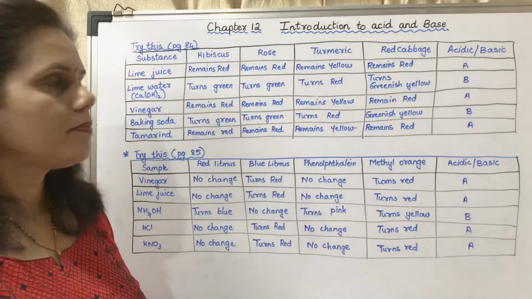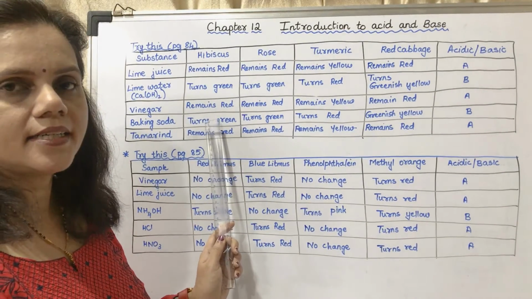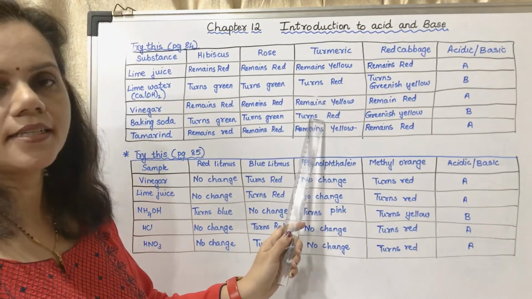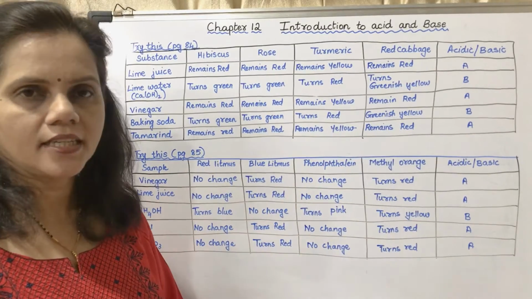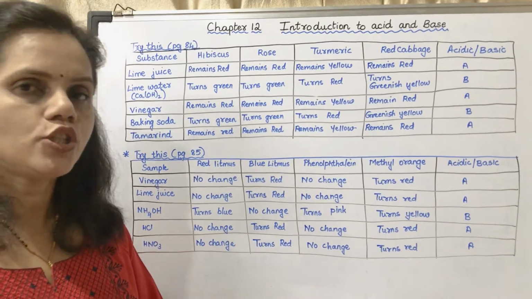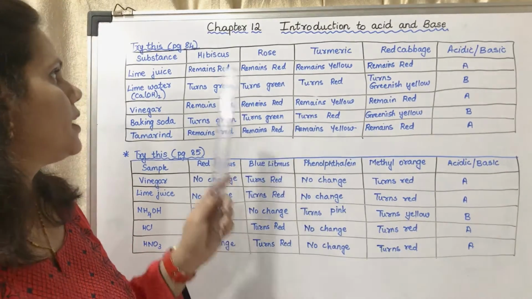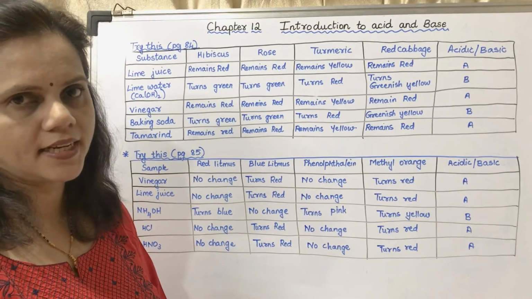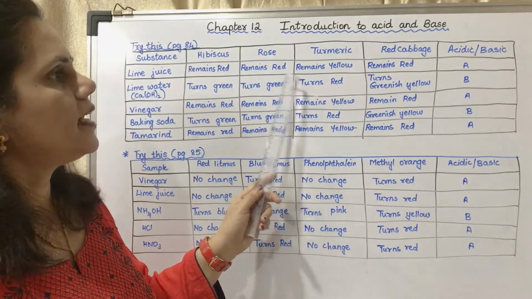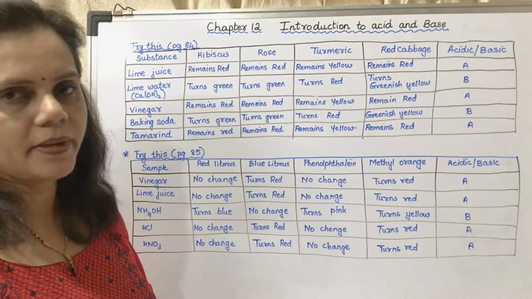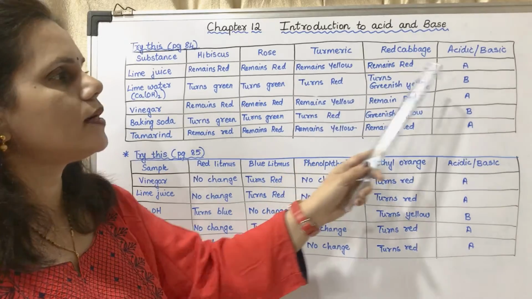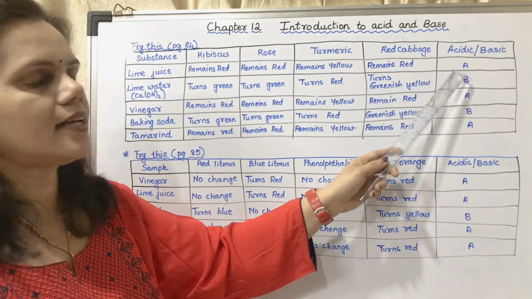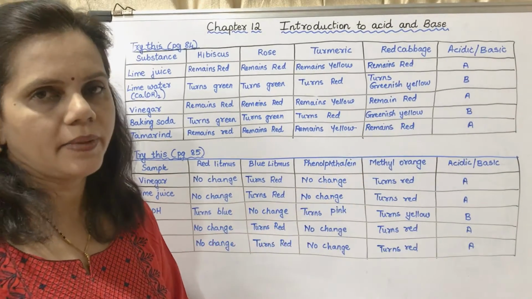Next is baking soda. If hibiscus is added, it turns green. If rose is added, it turns green, turmeric turns red and red cabbage turns greenish yellow, that means it is basic. So this table shows that hibiscus is red under acidic conditions and green under basic conditions. Rose is red under acidic conditions, green under basic conditions. Turmeric is yellow in acidic conditions and red in basic conditions. Red cabbage is red in acidic conditions and greenish yellow in basic conditions.